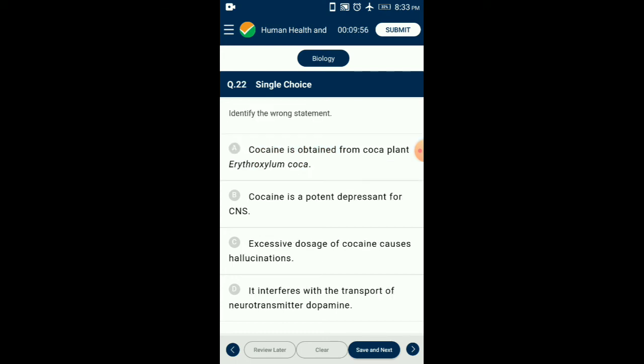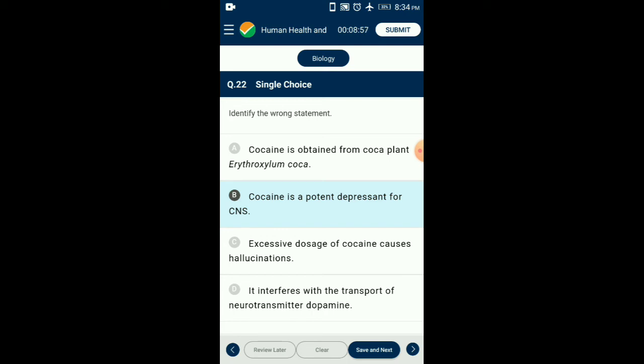Question number 22. Identify the wrong statement. Statement 1: Cocaine is obtained from the coca plant. That is correctly given. Second one: Cocaine is a potent depressant for the central nervous system. That is the wrong one. Option C: Excessive dosage of cocaine causes hallucinations. That is correct. It interferes with the transport of the neurotransmitter dopamine. That is also correct. From the given 4 statements, option B is wrongly given.